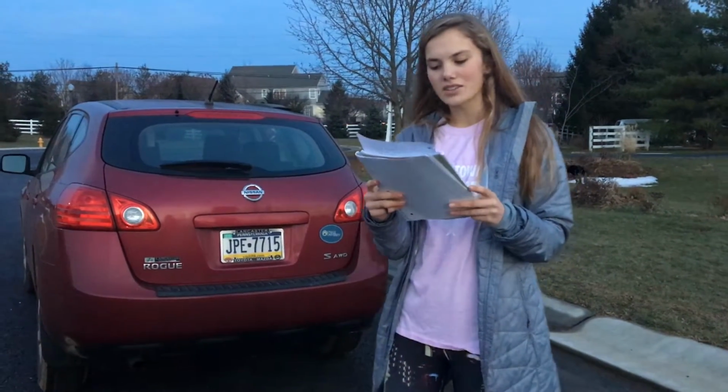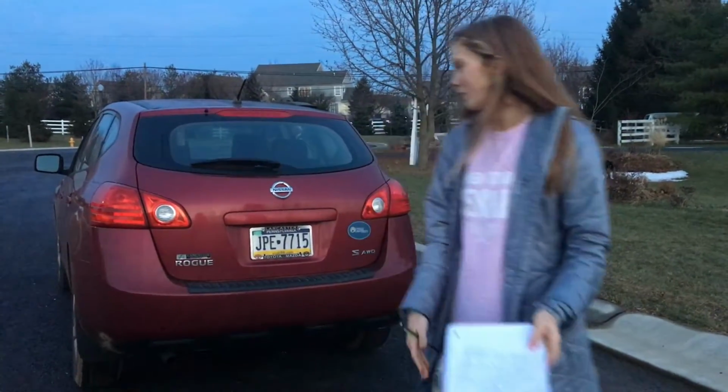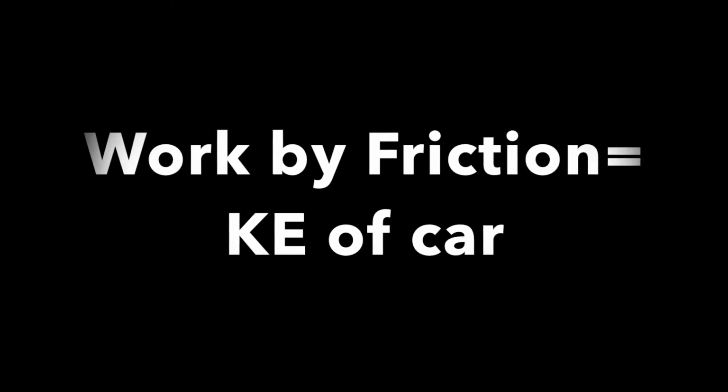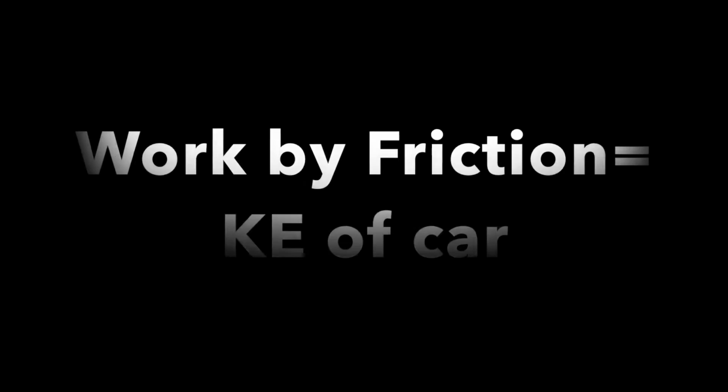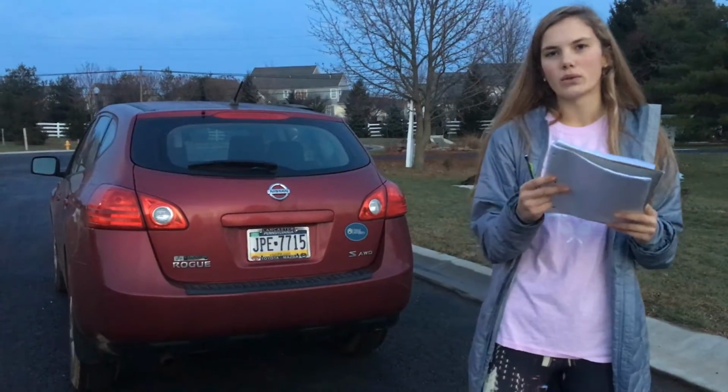According to the law of conservation of energy, the total amount of energy remains constant in an isolated system, much like this one. Therefore, the work done by friction must be equal to the original kinetic energy of my car, 137,200 joules, and that would be positive because my car was moving forward.